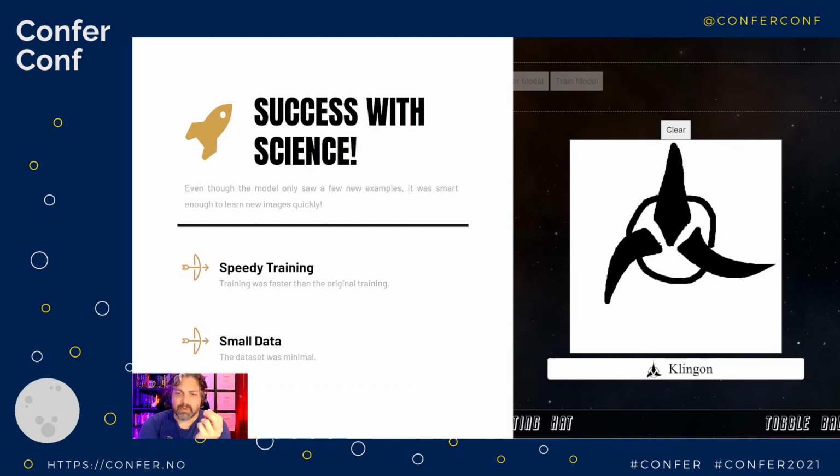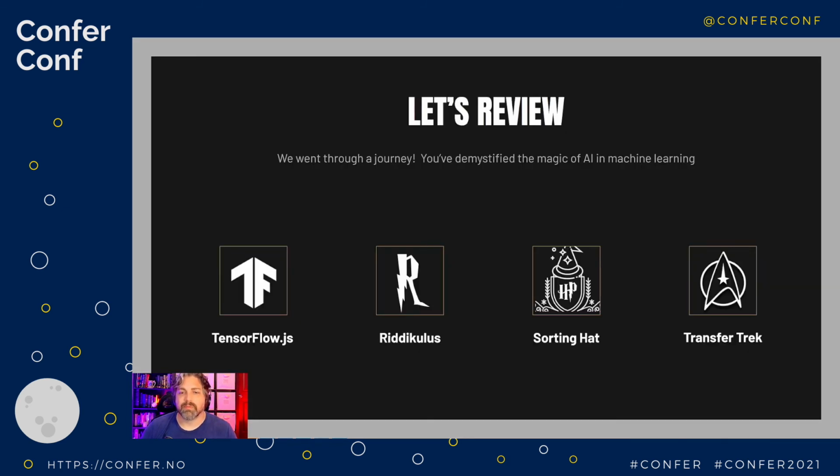This is not a toy language. TensorFlow.js can do all kinds of cool stuff. Now, I know that I'm having fun. We're playing games here. We're checking cool stuff out. But this could just as easily do crazy stuff with your documents, give you suggestions on what to purchase next. It could possibly do immediate webcam transfer to help you sell your product so they could see it in their house or see it on their face or see it on their head. There's so many cool things that can actually happen here. Not a toy, super cool. So as a review of TensorFlow.js, I did build a data set called the Ridiculous dataset.